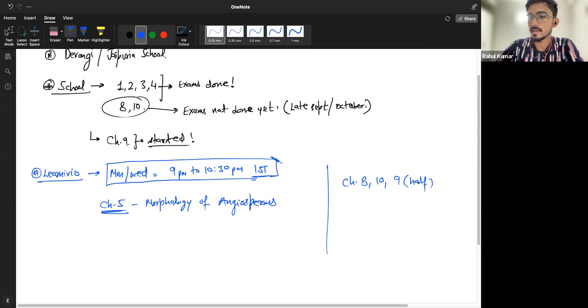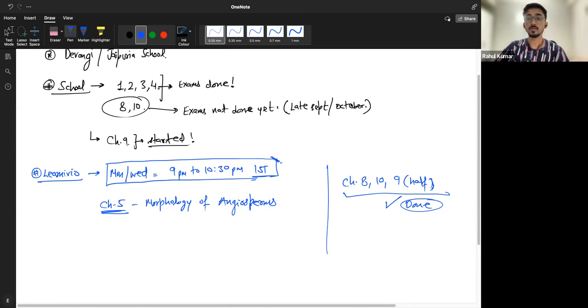We have not done the enzyme kinetics part of this yet. This we will do after chapter 5 and 6. So these 3 are already done. I'll be teaching 1, 2, 3, 4 in the class, the biological classification. My classes cover both the boards and the NEET entrance part, so you will not miss it.